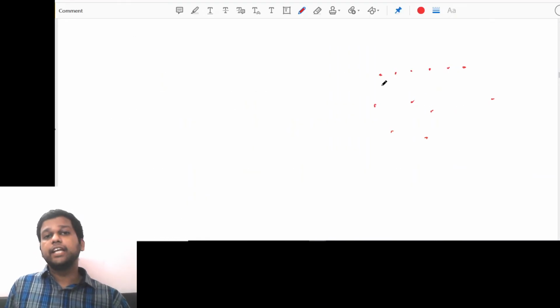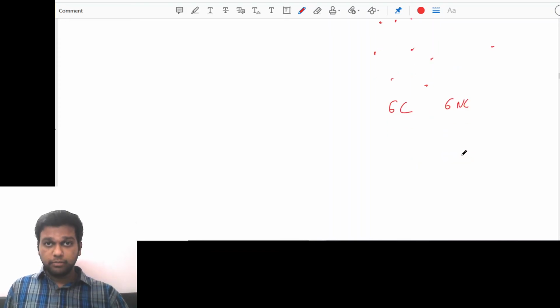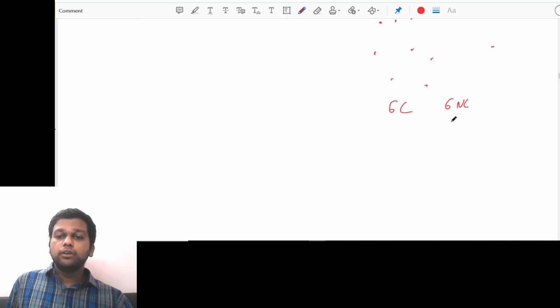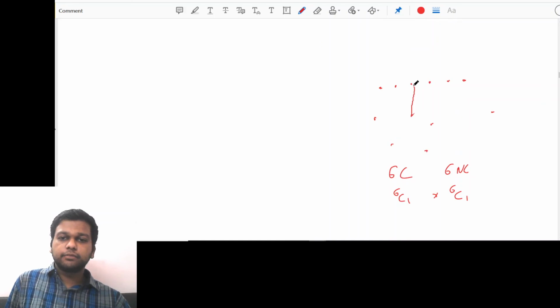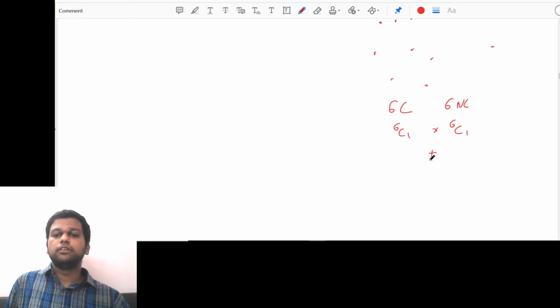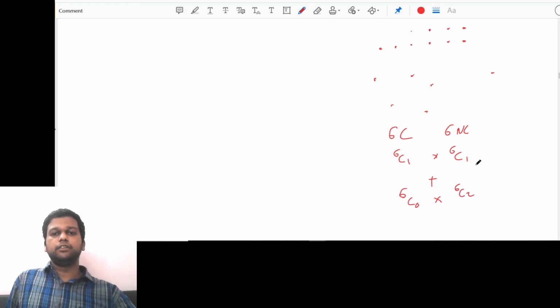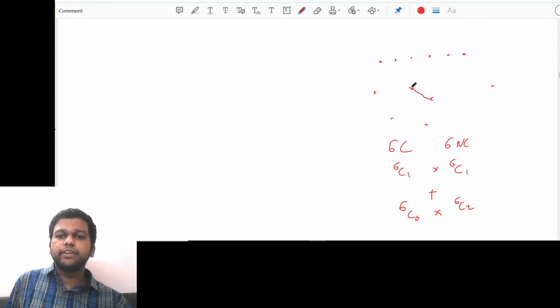Now to form a straight line, we need 2 points. We have 6 collinear, 6 non-collinear. We can form a straight line by taking one non-collinear point and one collinear point, right? We can form a line like this to this, this to this, and so on. So one non-collinear, one collinear, or we will not select any collinear point and will select only two non-collinear points, so we can select any two non-collinear points and get a line.